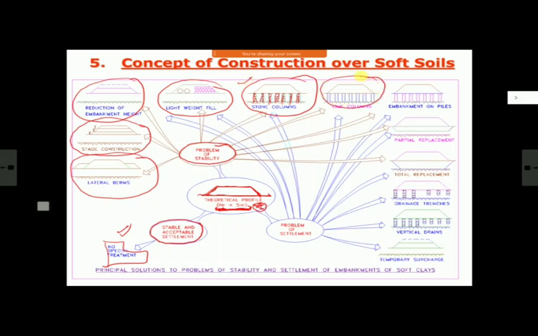In place of stone column, I can make lime column also. Here also function is more. Nowadays lime columns are not done because lime loses its effectiveness after 1 or 2 years.